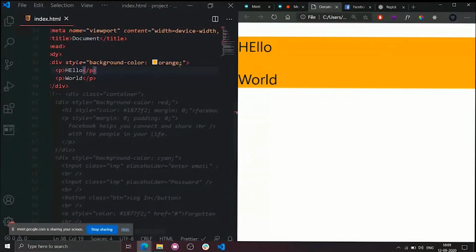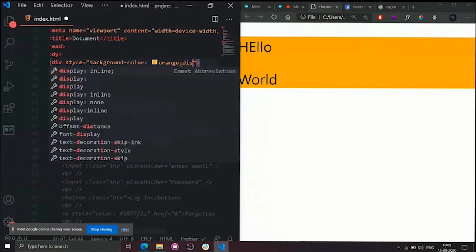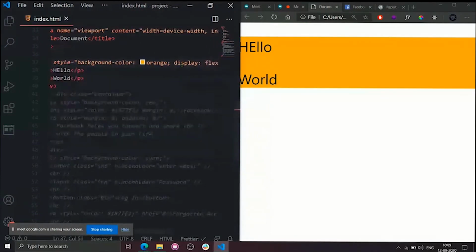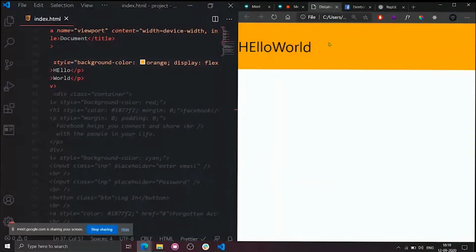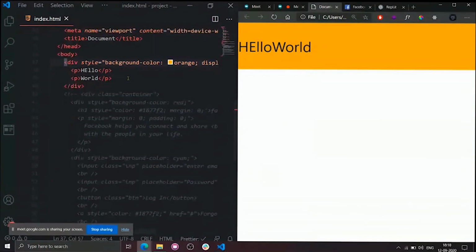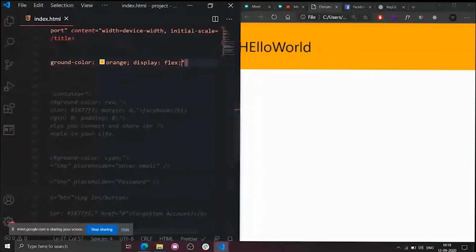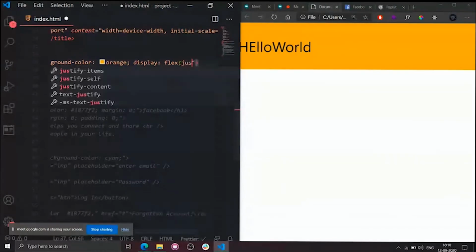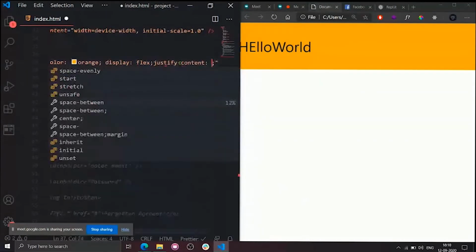Now I will apply display flex to this one. Observe the difference. What will happen? The background color hasn't changed, but the world is moved towards the ending of hello. Clear? Okay. This flexbox has another property, and this is most important, so please be careful: justify content.